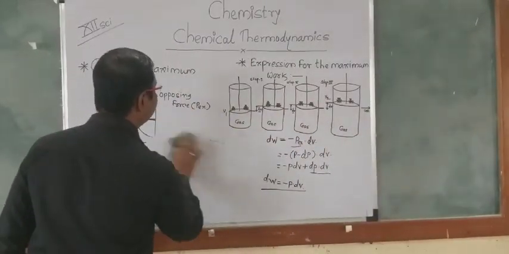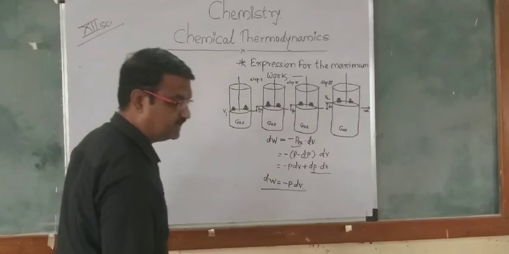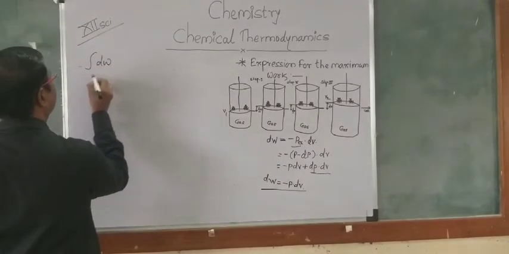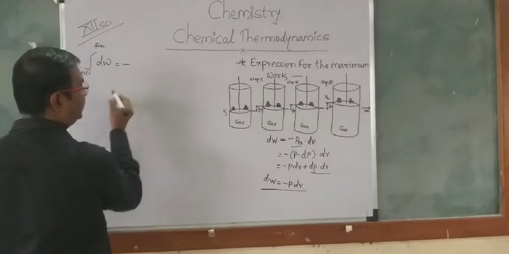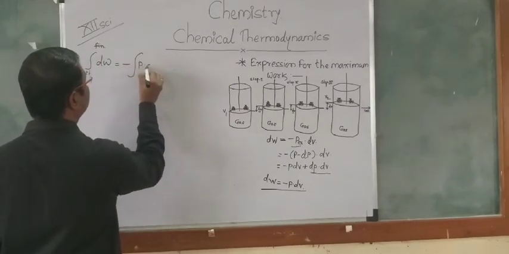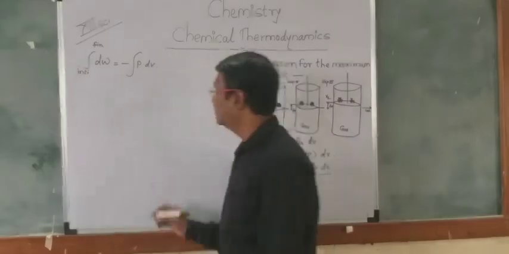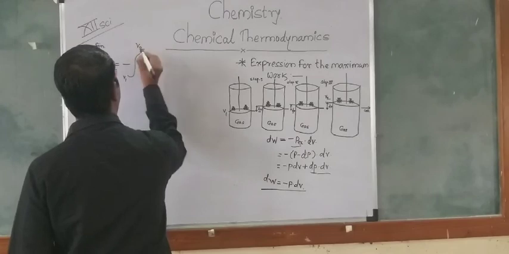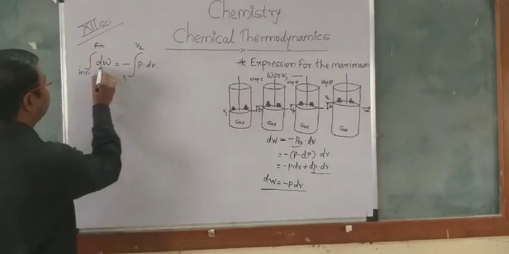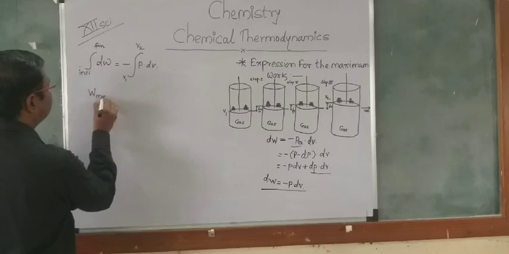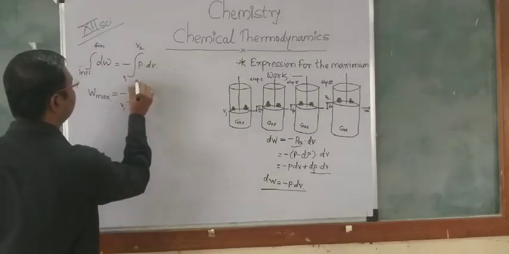The integration of dW from initial to final is equal to minus integration of P into dV, with limits V1 to V2. Removing the integration and limit, dW becomes W maximum, which is equal to minus the integration from V1 to V2 of P dV.